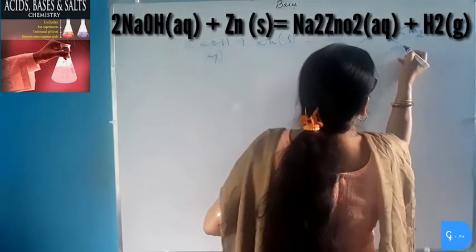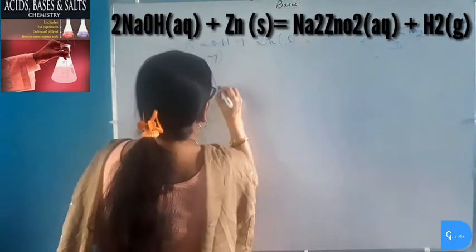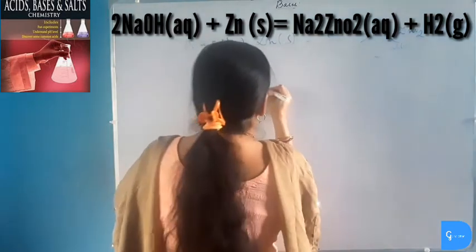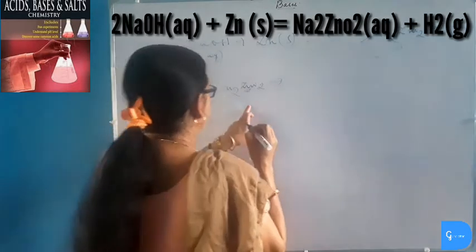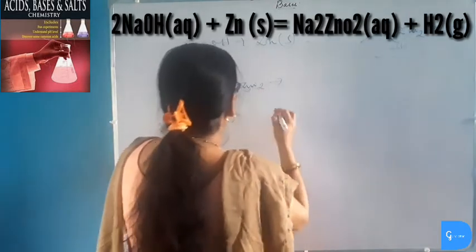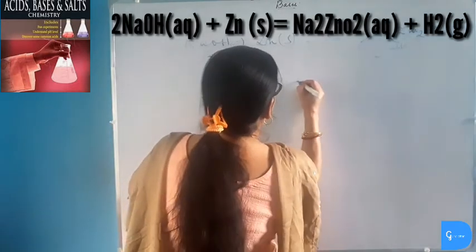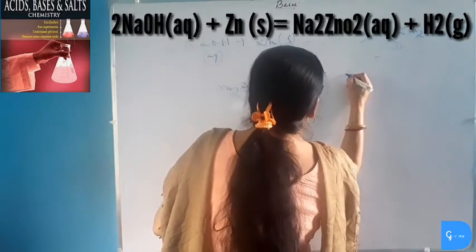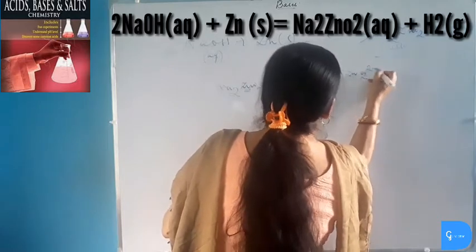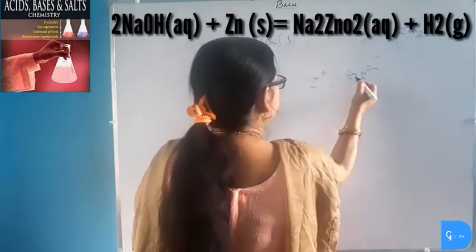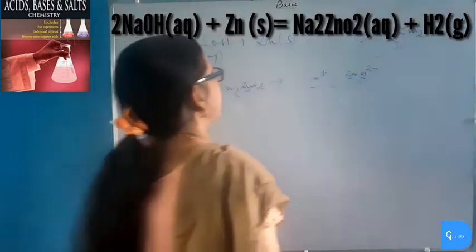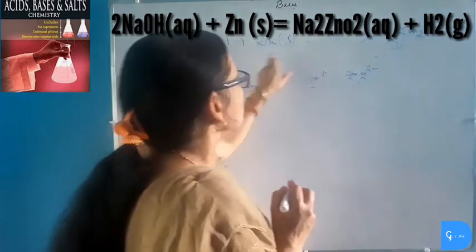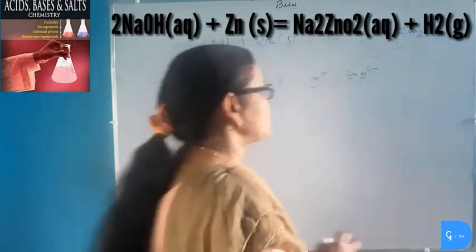This is a salt, sodium zincate. In this salt, the metal zinc is present as a negative ion or anion. It is present in the form 2Na+ ZnO2 2-. So we can see that zinc is present in the form of a negative ion. Similarly, sodium hydroxide also reacts with aluminium and forms sodium aluminate plus hydrogen gas.